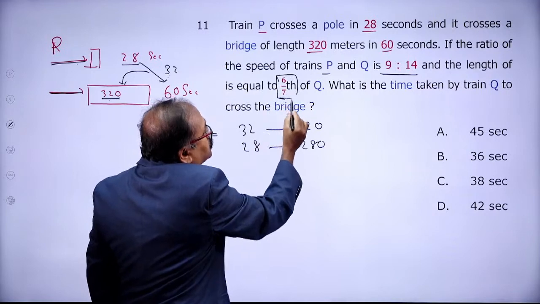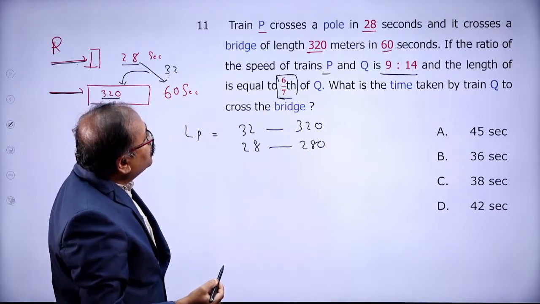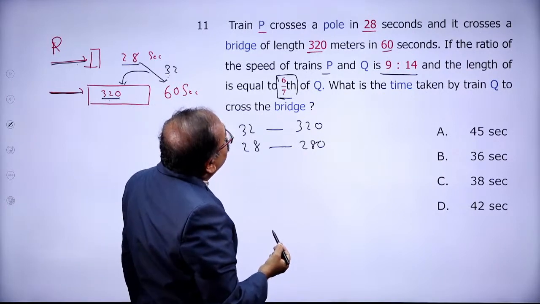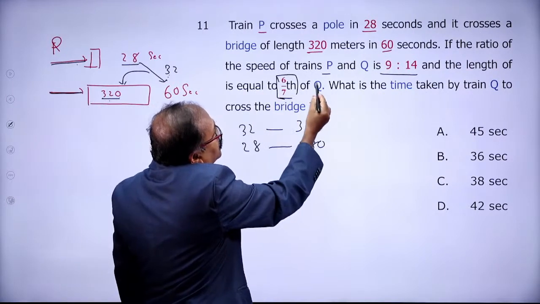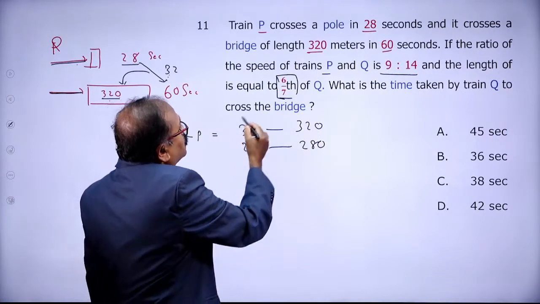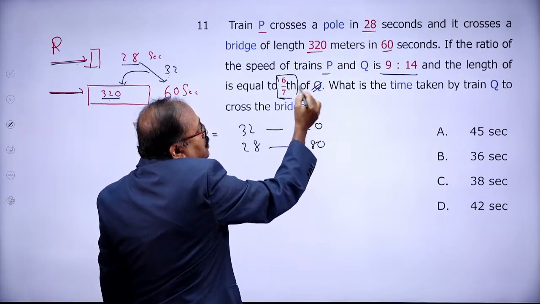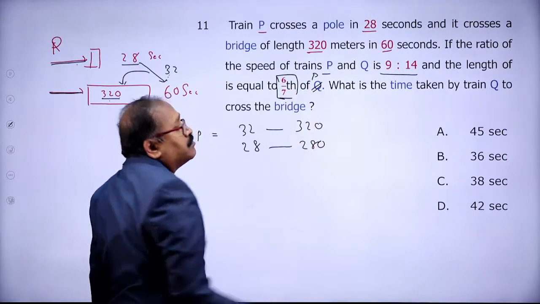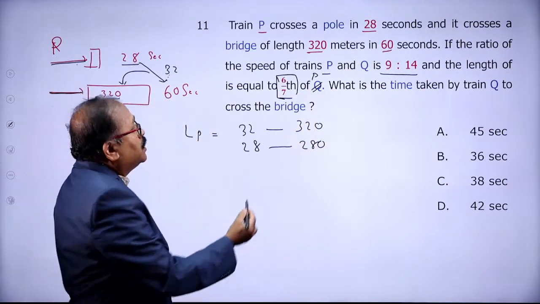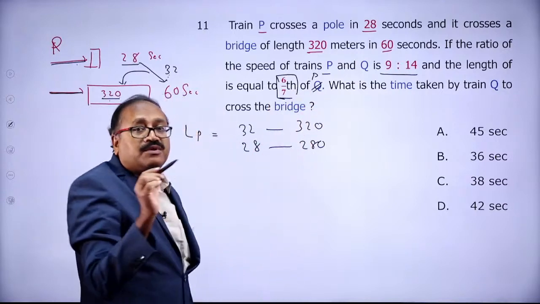So 5/6 of Q... the speed ratio, and the length of train Q is 6/7 of P. Make a small correction in the question. So 6/7 of P. That is the length of train Q.